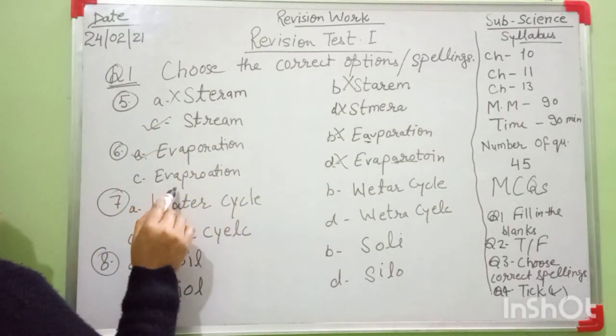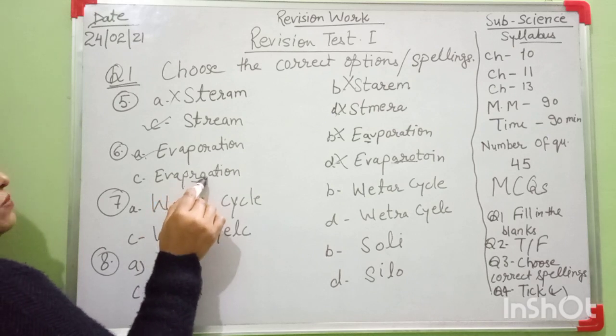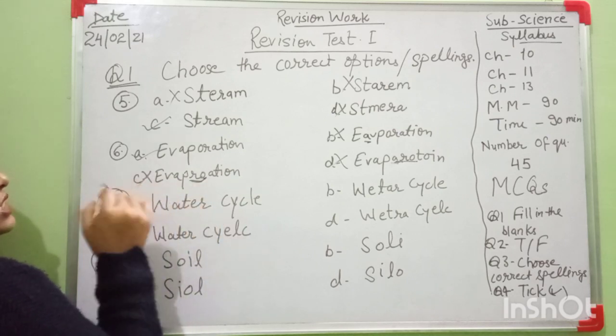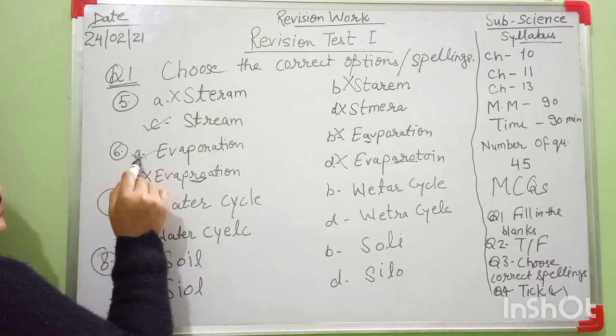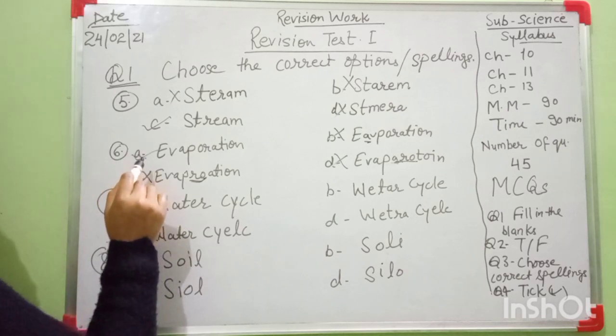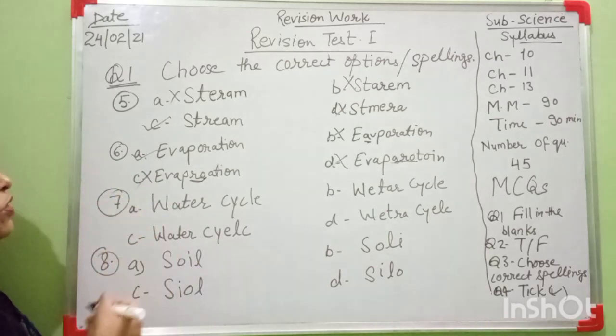In this spelling, E-V-A-P, here is the mistake, that's why C option will be wrong. Your E option will be correct in question number 6. Okay, be careful for this type of questions.